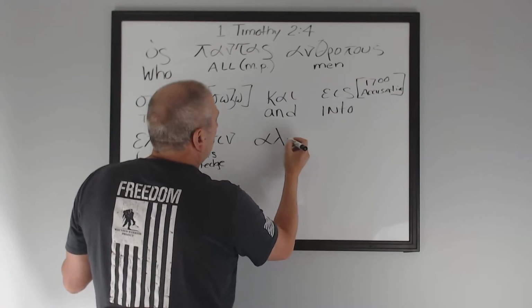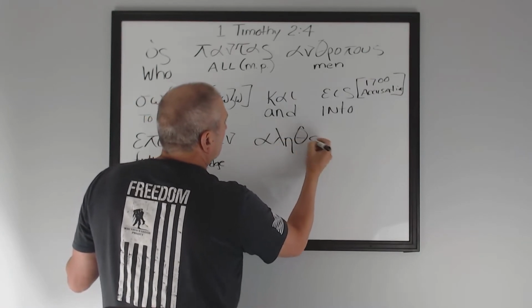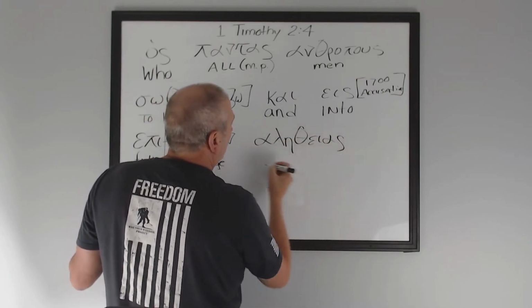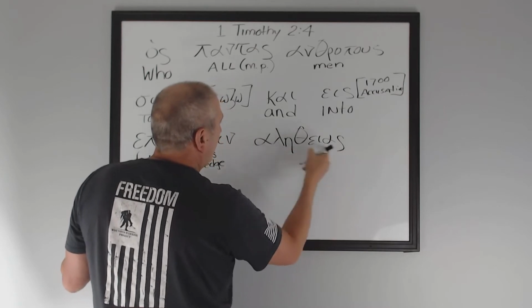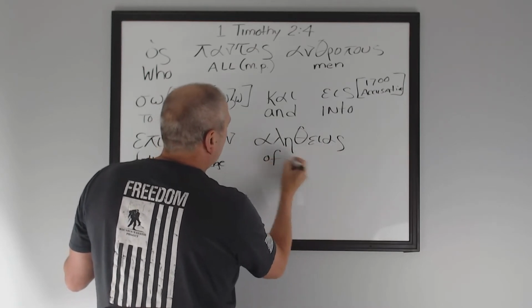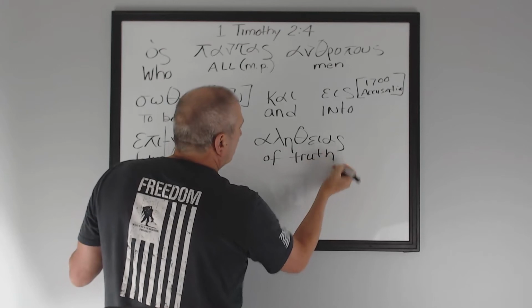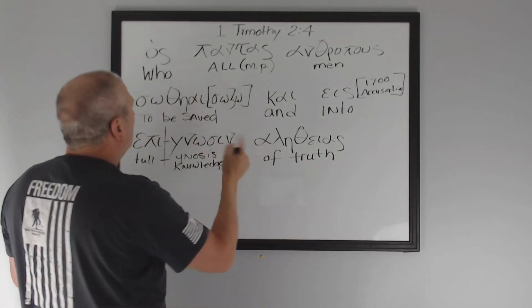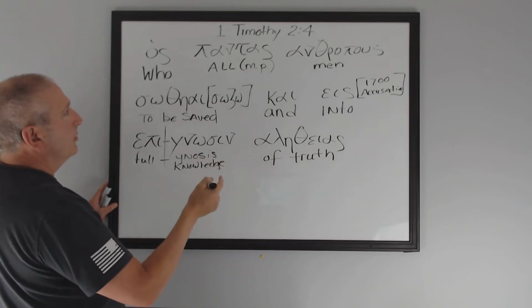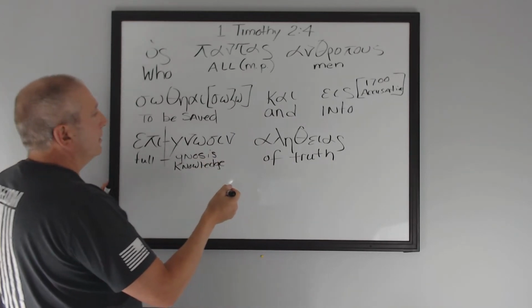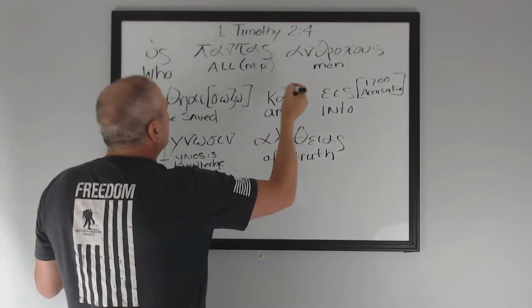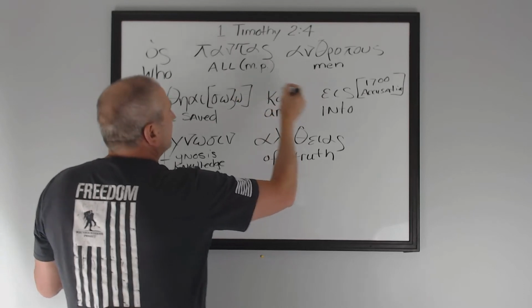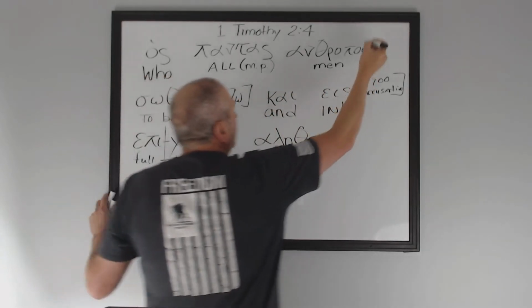we'll check our spelling. Aletheias, genitive of truth, of truth. Okay, so who is desiring, oh, I left that out, where's our verb? Well, I left it out. Thelei, here we go.